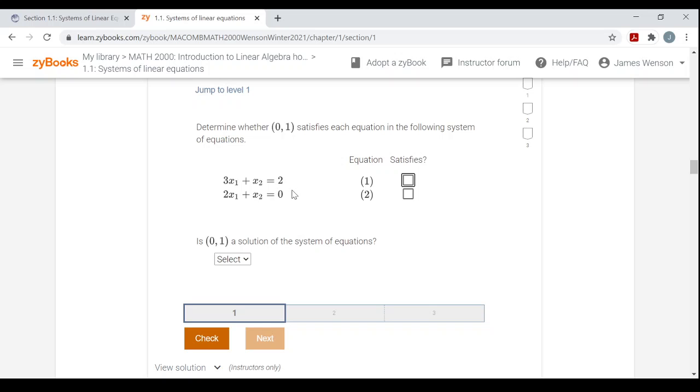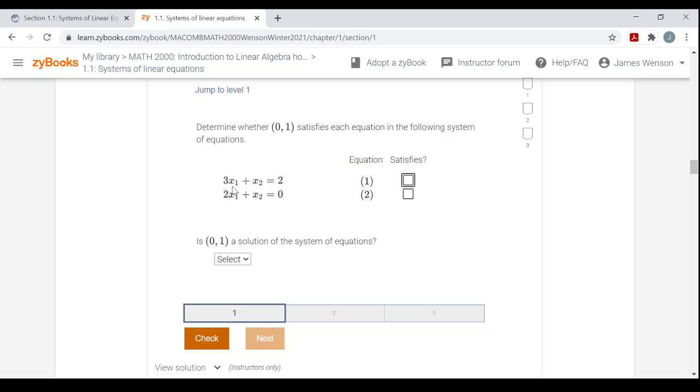Again, I'm just determining whether one ordered pair is satisfying a system. I'm just going to do this out loud, not with pen and paper. So does (0, 1) satisfy these equations? It has a question over here: does it satisfy, yes or no? Check the ones that it does. So when x1 is 0 and x2 is 1.